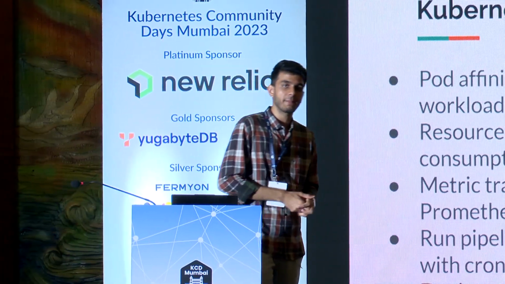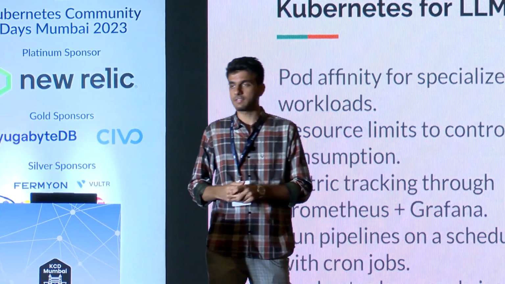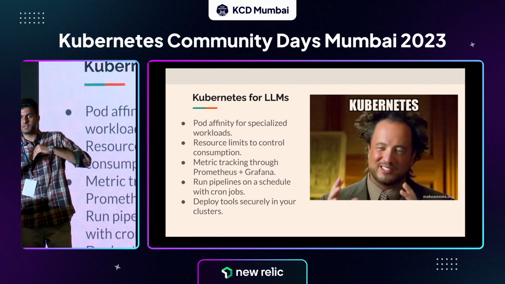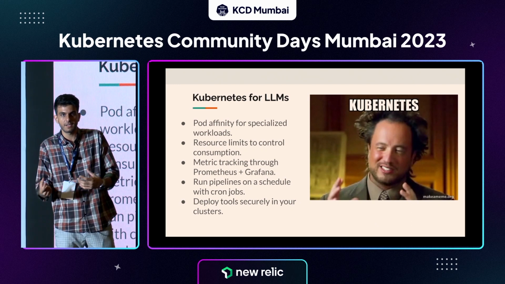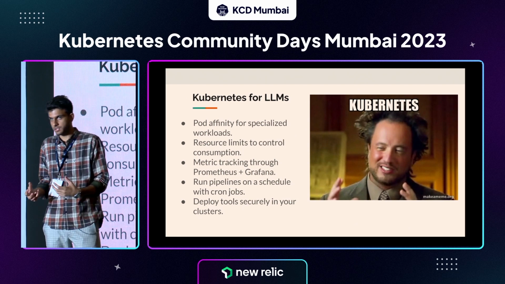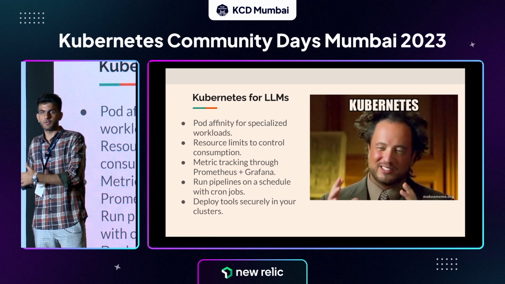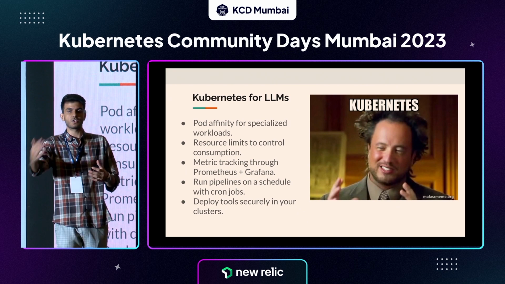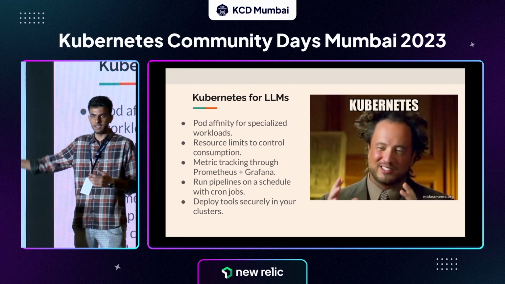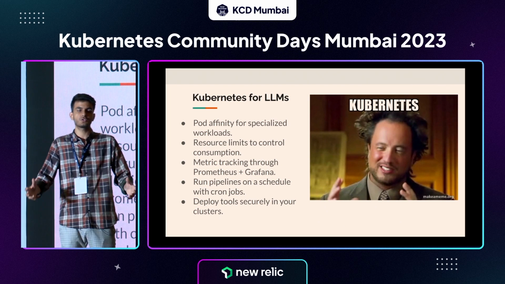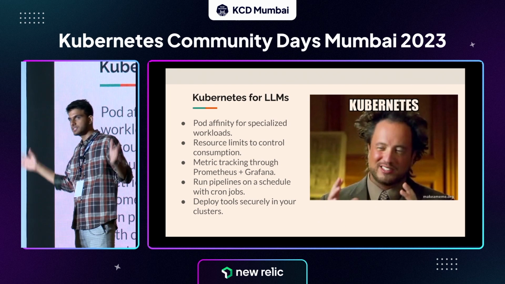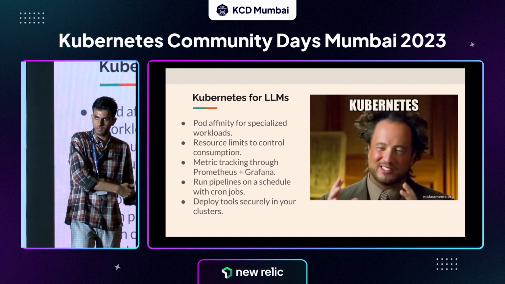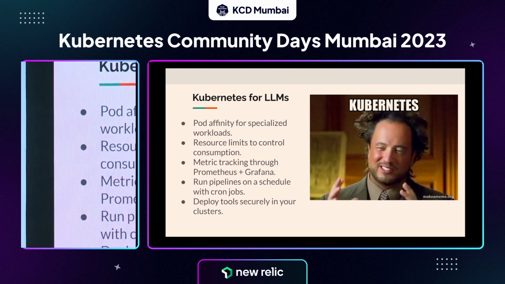I think I missed one, which is running pipelines on a schedule. That's also super important. The example which I showed also has something like that. Let's say you have a pipeline which is really sensitive to time data. For example, if I have a tool which is answering questions based on some specific documentation, and a new version comes out for the tool, how do I update my model to answer questions based on the new version of data? For that, I need a pipeline which runs on a schedule, maybe every Friday or every release day. So what I need is something like a cron job, basically. All of these features are enabled in just a single tool, which is Kubernetes. So we prefer that our pipeline runs on this platform, Kubernetes. How we do that, I'll show you in the next steps.